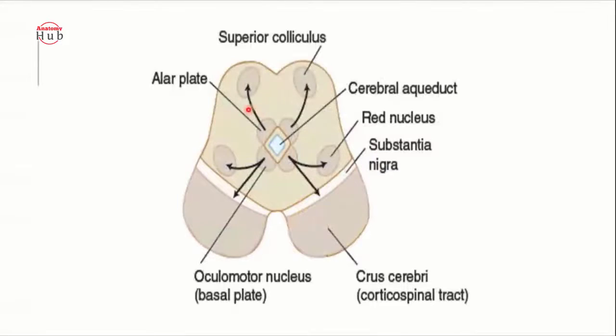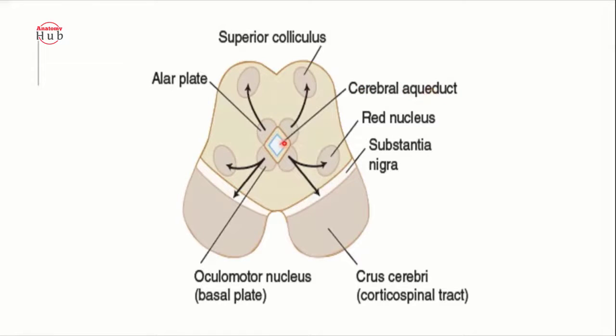Then you come to the mesencephalon. This mesencephalon is actually developed from the wall of the mesencephalic vesicle. It contains the central canal, which is lined by a single layer of ependymal cells. The name will change here to the cerebral aqueduct.